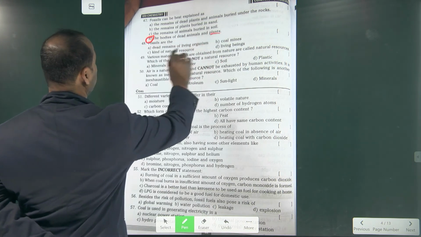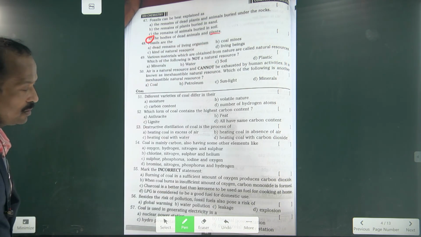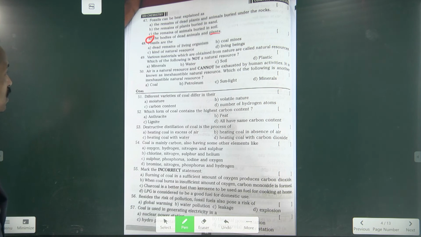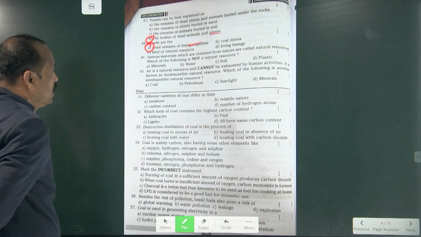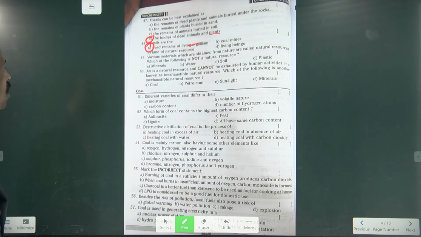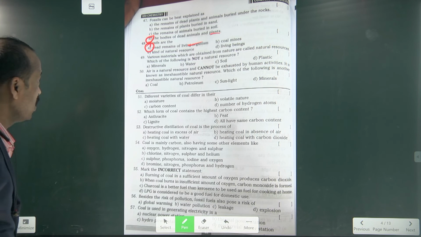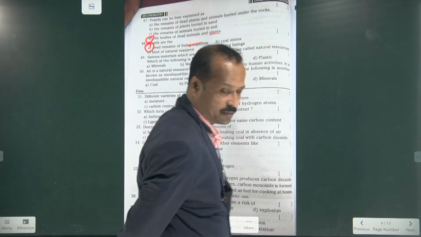Next, fossils are what? Dead remains of living organisms. Very good. Next, various materials obtained from nature are called natural resources. Which of the following is not a natural resource?